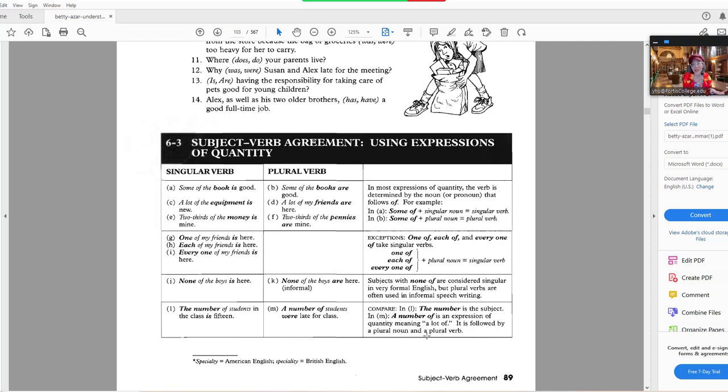Okay, I said many, a lot of, many. Same thing, more than one. So therefore it's followed by a plural verb. So a plural subject takes a plural verb.